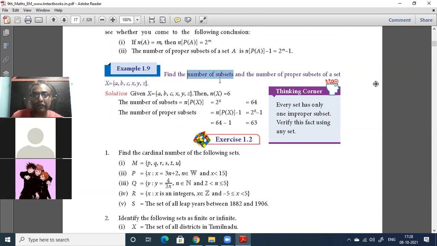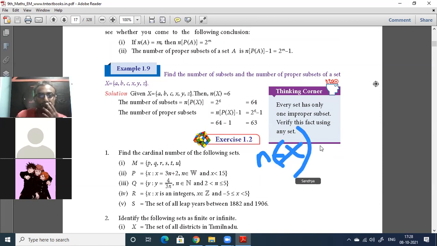What are the number of subsets? The set is A, B, C, X, Y, Z. Can you write? Yeah, the board is shared. Okay, n of X is equal to 6.